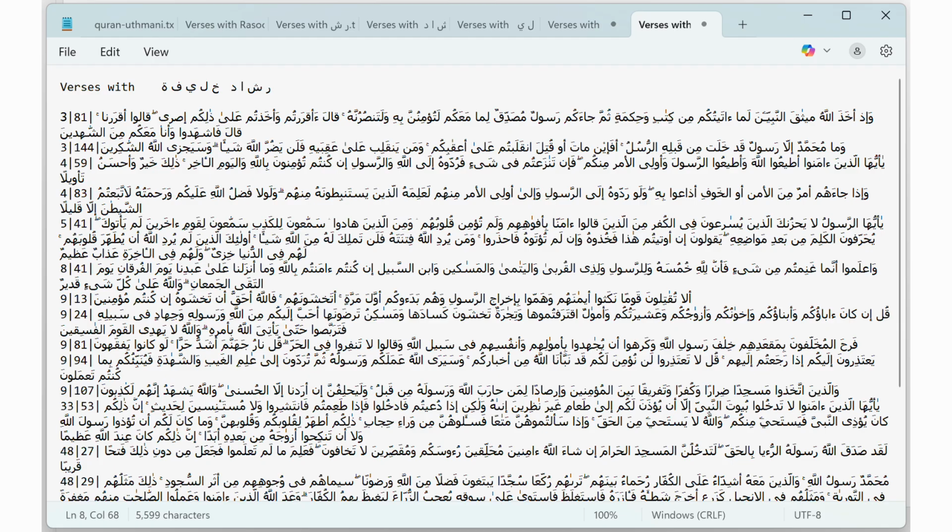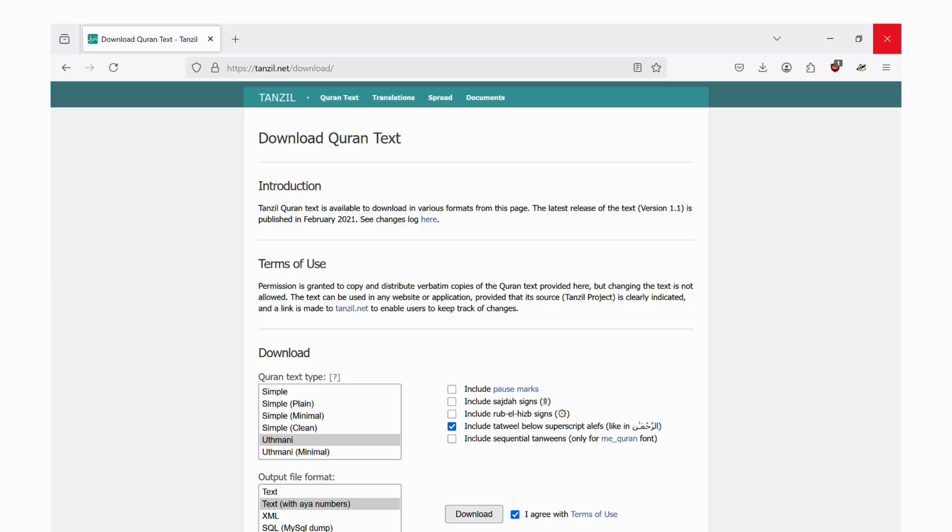Now, I've also hand-verified this independent of the app, and I'll show you how you can do it for yourself, God willing. Simply download a text file from tanzil.net/download. Now, tanzil.net is not a Semitic website, it's a Sunni website. So go ahead and download the Quran text file there, the Uthmani Quran, which is the original Quran script.